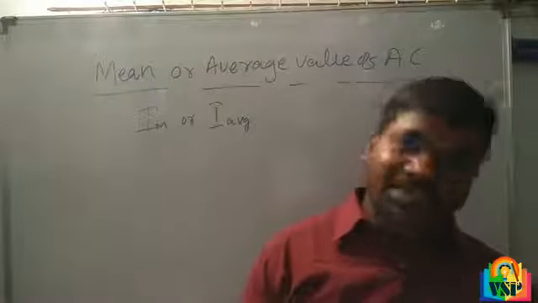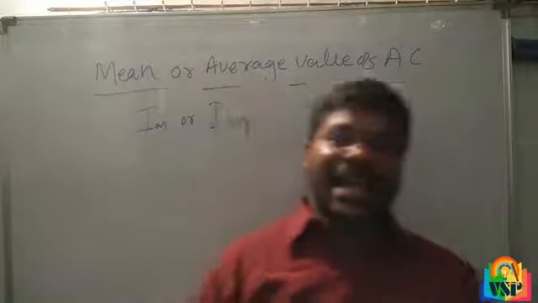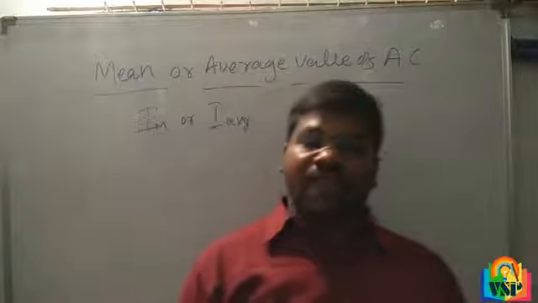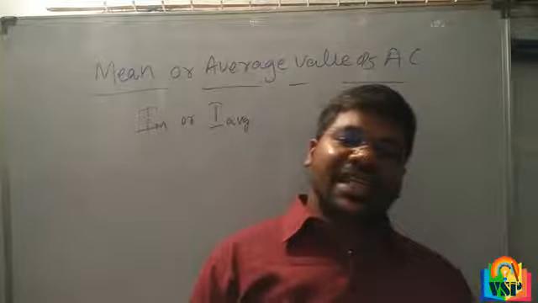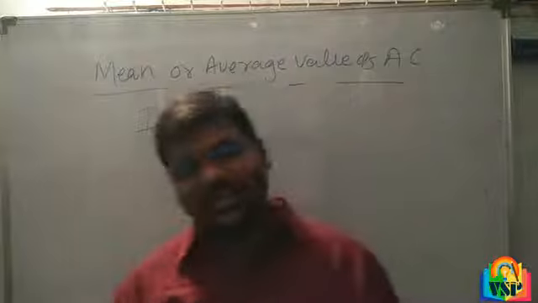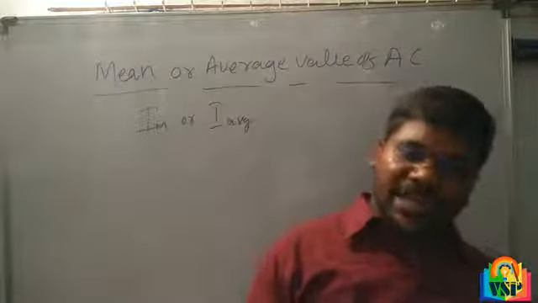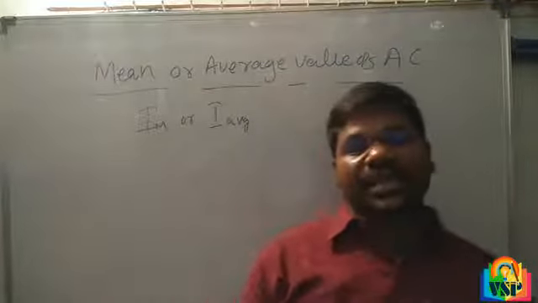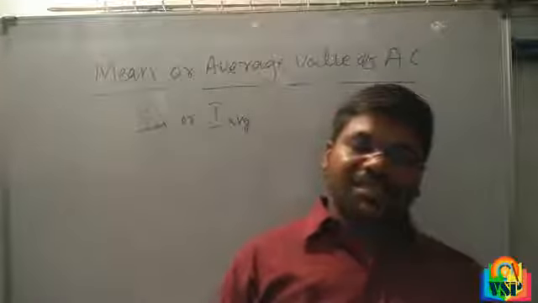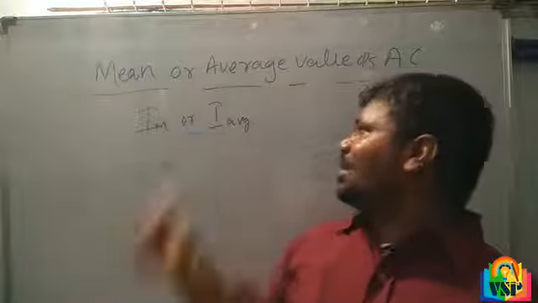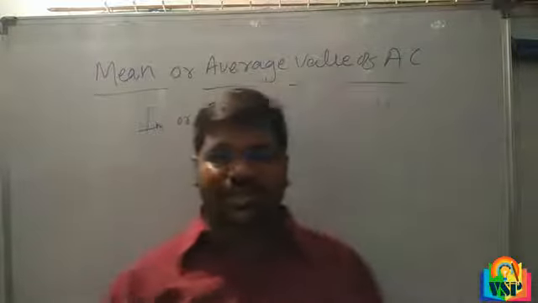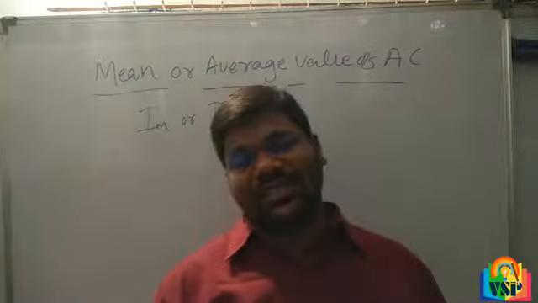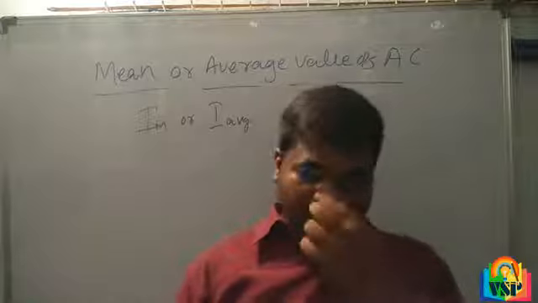So once again, the definition of mean or average value of AC current: it is the value of alternating current which would send the same amount of charge through a circuit in a cycle that is sent by a steady current in the same time. It is denoted I M or I average. We get this by derivation, but we don't need that derivation. Simply the formula is there.